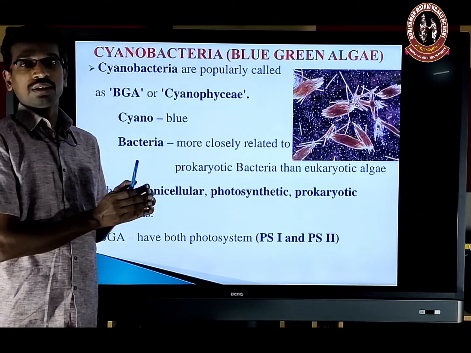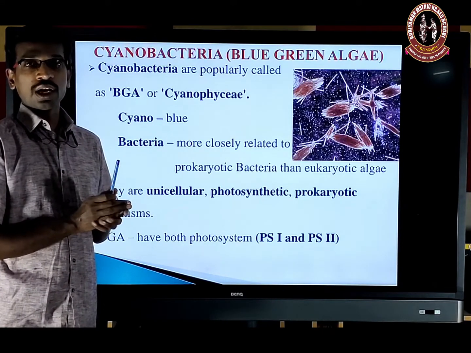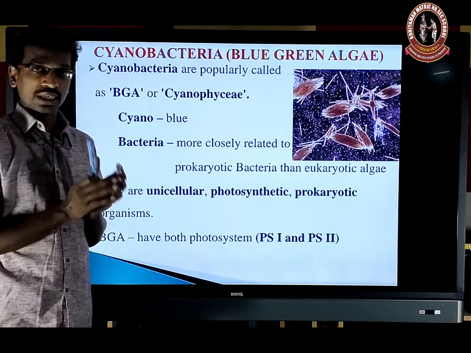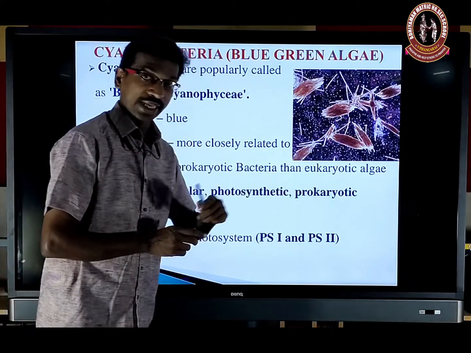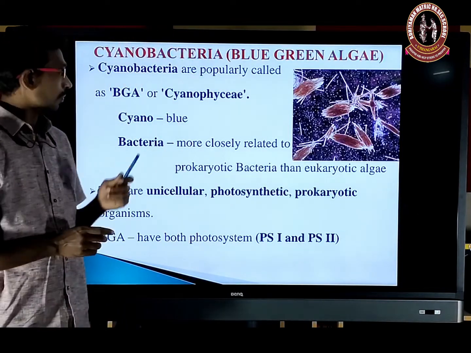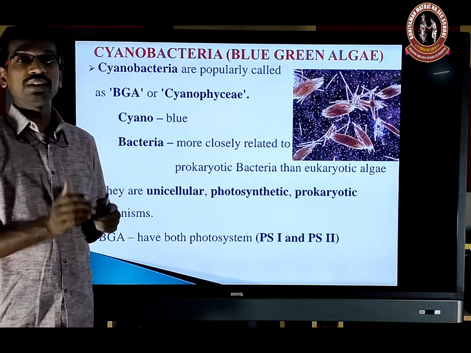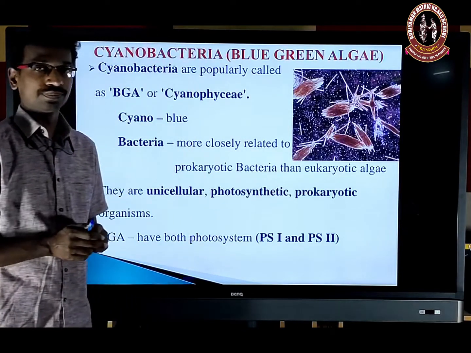The entire form, all different types of cyanobacteria, are photosynthetic, and also fully aquatic. But in certain ways it is very closely related to bacteria rather than algae. It is generally called BGA, blue-green algae, but the chemical composition and everything will be different from algae.